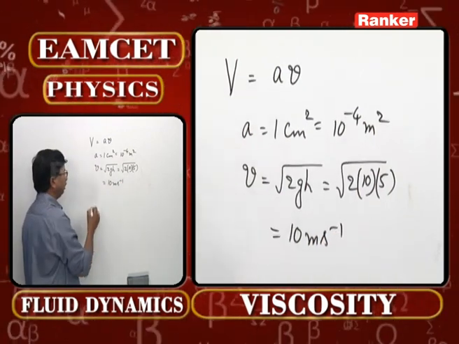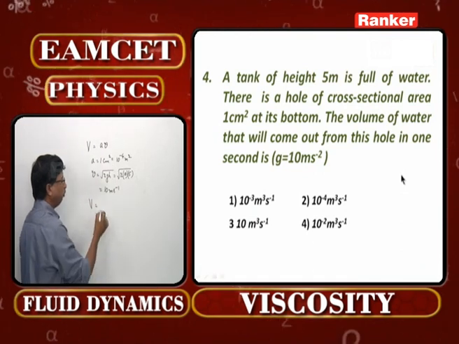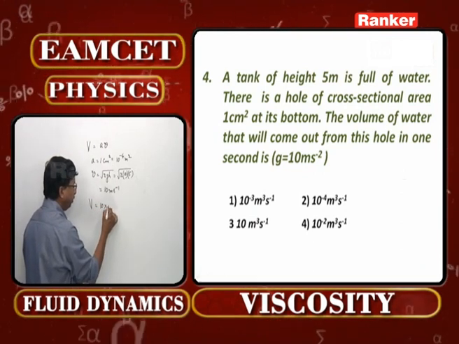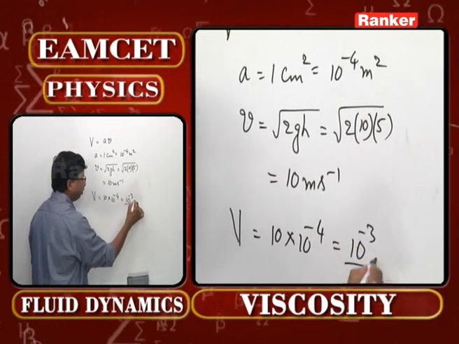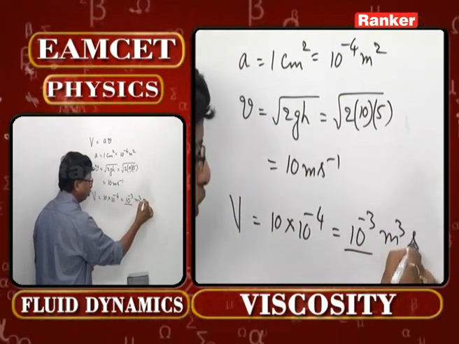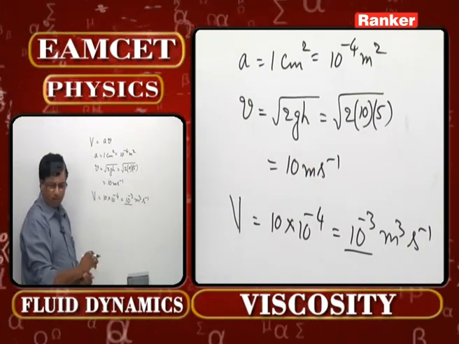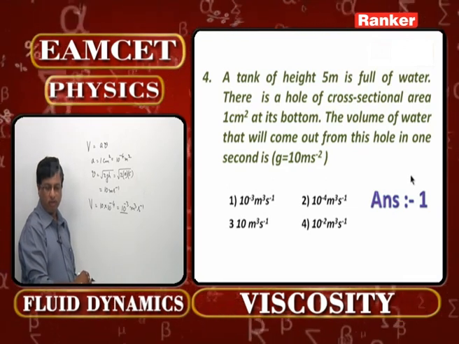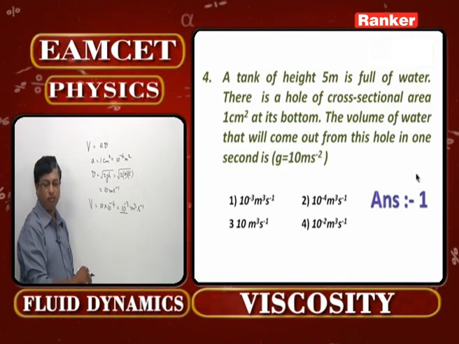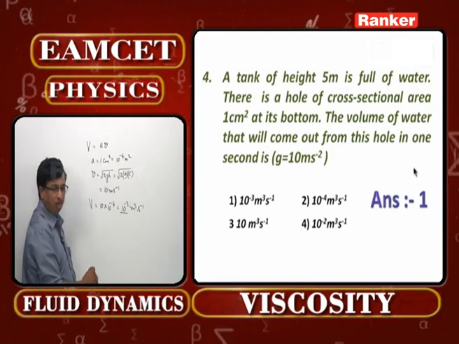That is the velocity. Then what will be rate of volume flow? It is A into v. So 10 × 10^-4. How much it will now be? 10^-3 meter cube per second. Look at those options once again. The very first option that has been given over here is 10^-3 meter cube per second. So for the fourth question, this is going to be the answer for us.